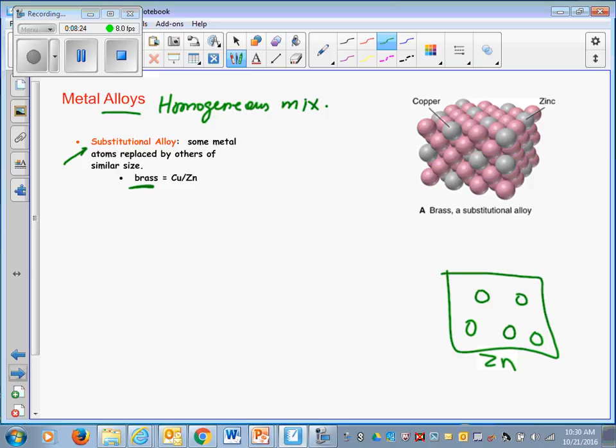These different charges will hold each other strongly and give them new strength. So an alloy, first of all, is a mixture of different atoms from different solids. Substitutional alloys are where you're replacing the whole atom.